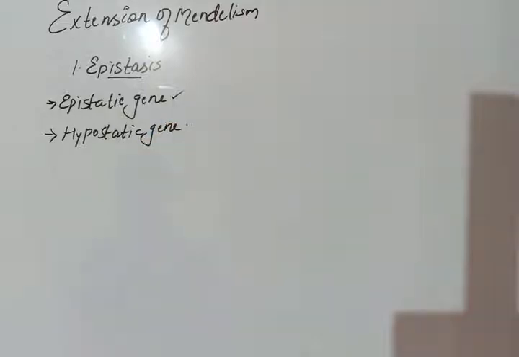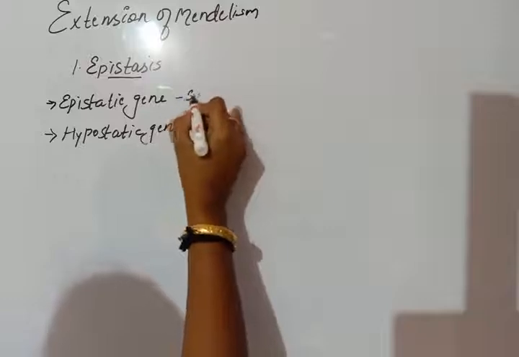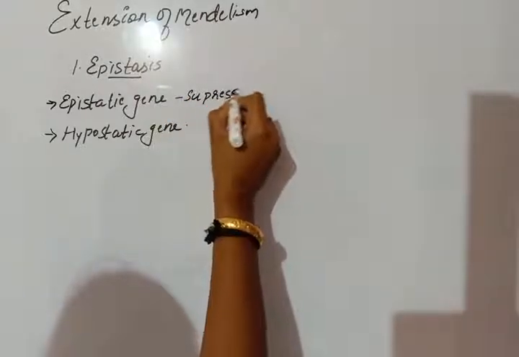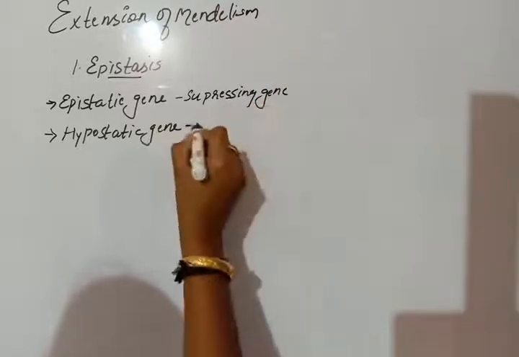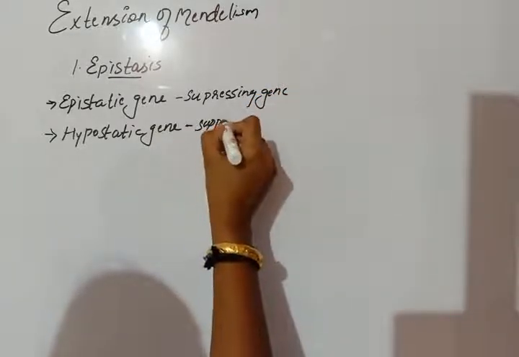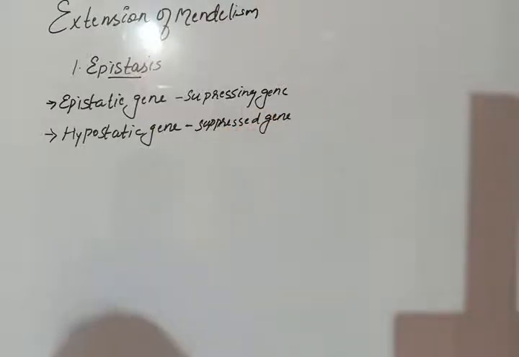So suppressing genes are called epistatic genes and suppressed genes are called hypostatic genes. Epistatic gene means the suppressing gene, hypostatic gene means the suppressed gene. You will understand the phenomenon of epistasis by seeing different examples.